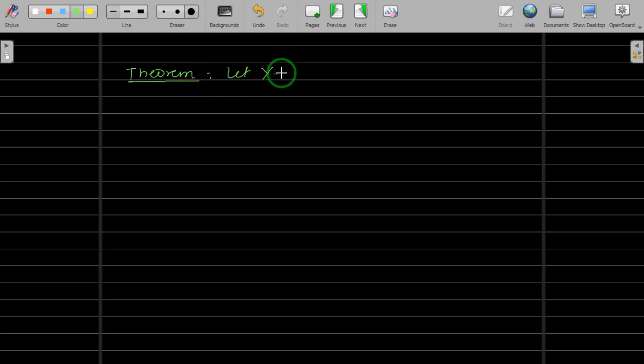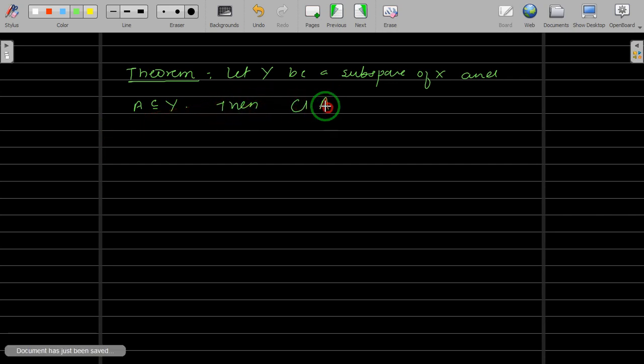Let Y be a subspace of X, and let A be a subset of Y. Then the closure of A in Y in the subspace topology is Y intersection the closure of A in X. So to find the closure of A in the subspace topology, you find the closure of that set in the whole space, and then take the intersection with Y.